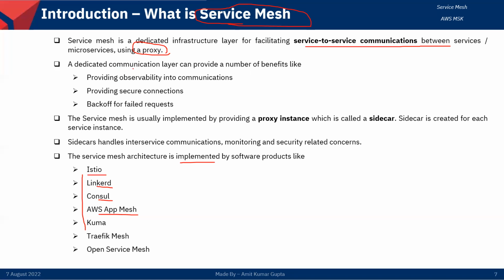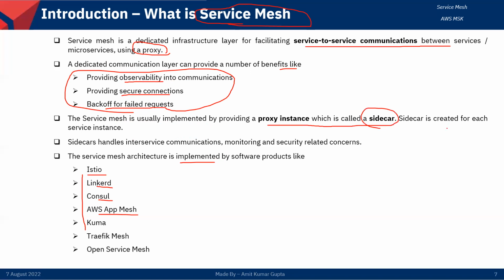It provides a dedicated communication layer and benefits like observability, secure connection, and backup for failed requests. These are the major benefits you can see for a service mesh. A service mesh is usually implemented by providing a proxy instance, which is called the sidecar.